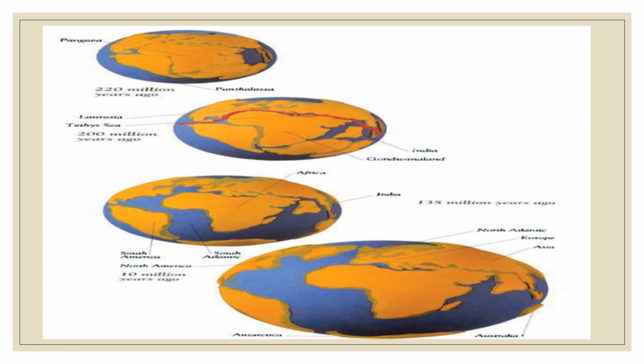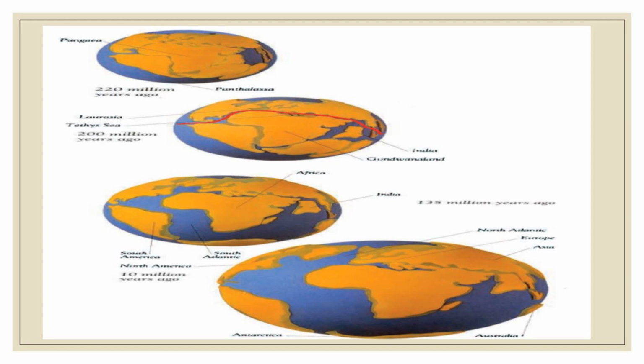And in the Laurasia land, we find North America, Greenland, Europe and Asia. In the Gondwana land, we find South America, Africa, India, Australia and the Antarctica continents.